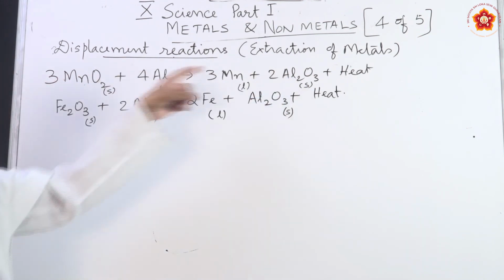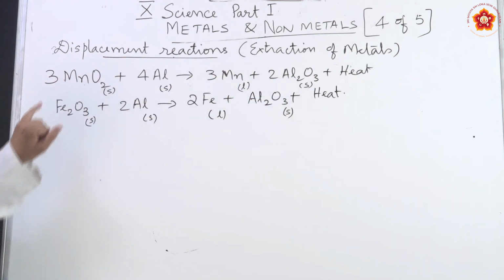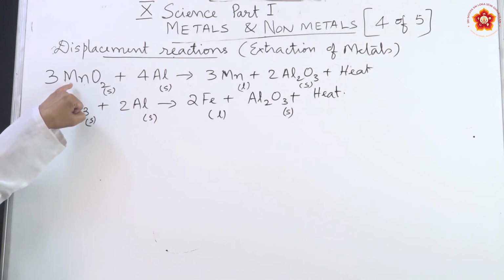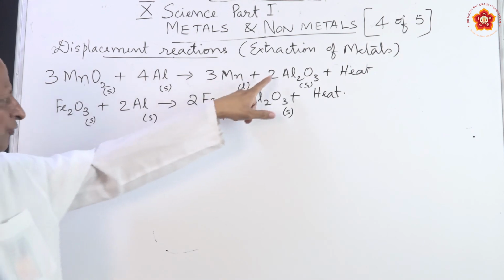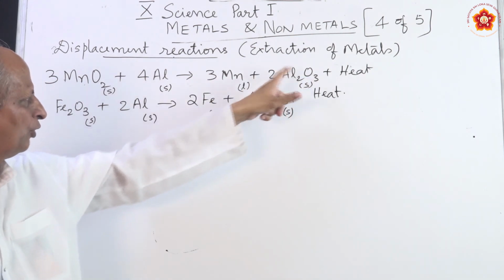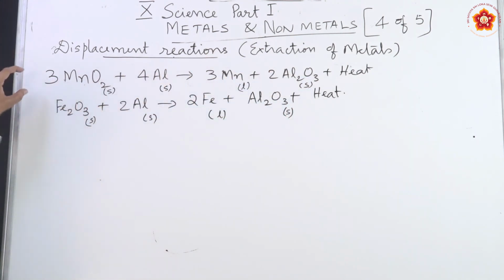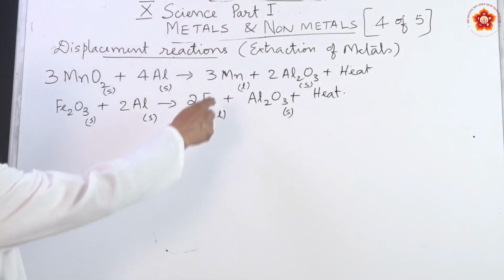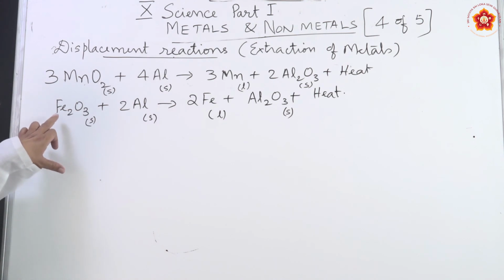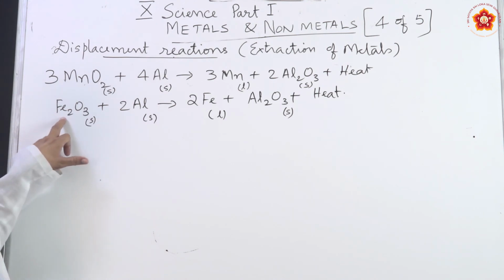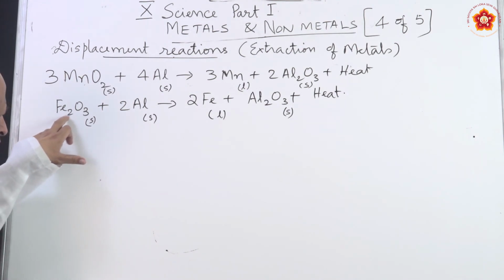It is a displacement reaction, and if you balance it, you have 3Mn, 4Al, 4Al and 6O and 6O. So, this is a displacement reaction. Here manganese will be in a liquid or molten form. Another one is in the case of iron, ferric oxide, Fe2O3 plus Al.